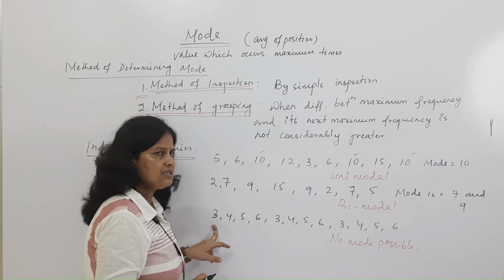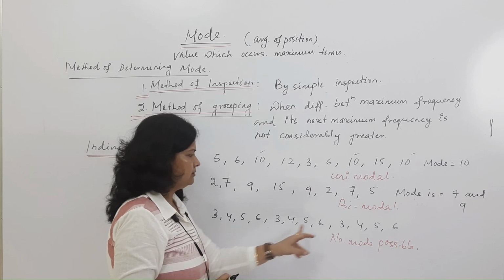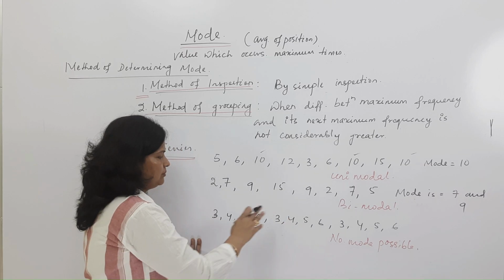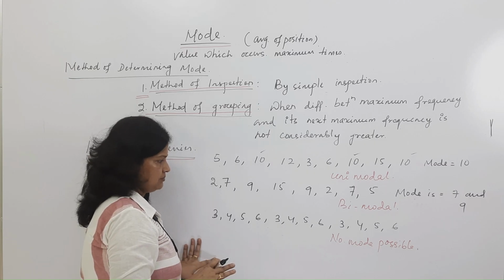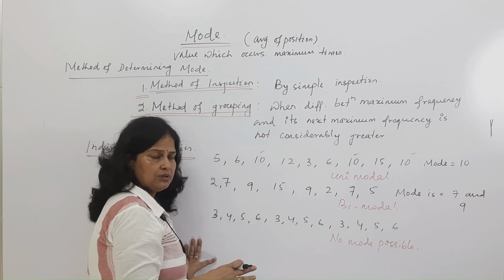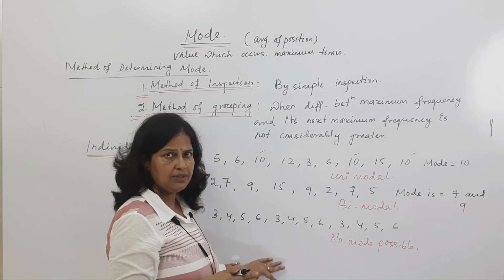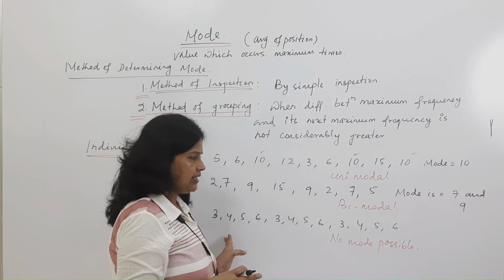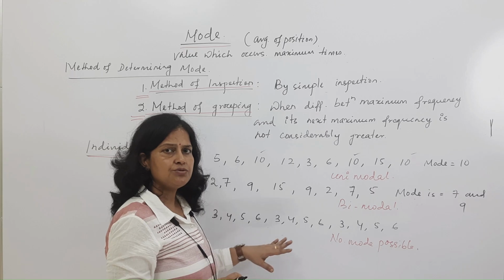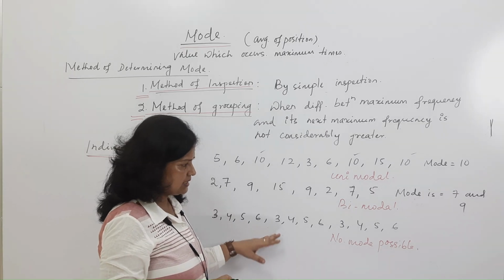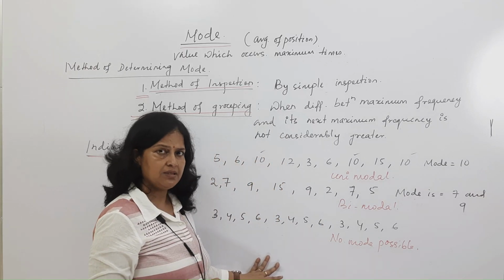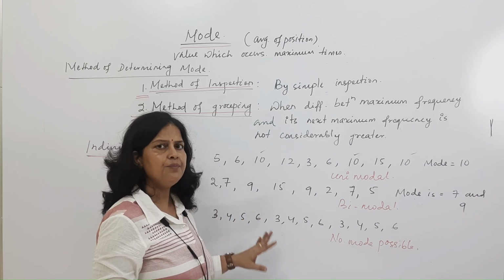Here we cannot say that 3 is repeated many times, 4 is repeated, 5 is repeated. We could say that 4 modes are possible, but this is not actually possible, because in this type of series we cannot say all are modes. Mode is a central value, so we have to choose a central value. If we find all as central values, then what is the meaning of choosing a central value? So in this case, we can say no mode is possible. So these are all by the inspection method: you can see the series and find the mode.